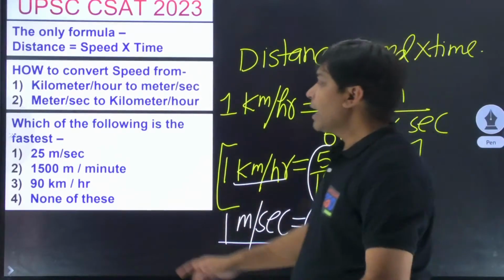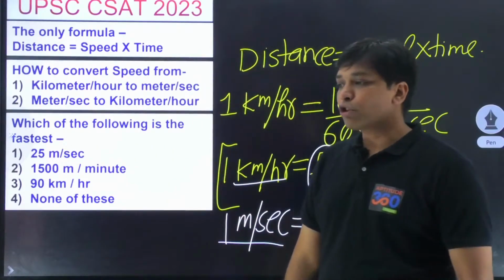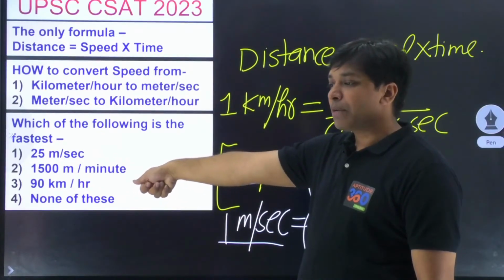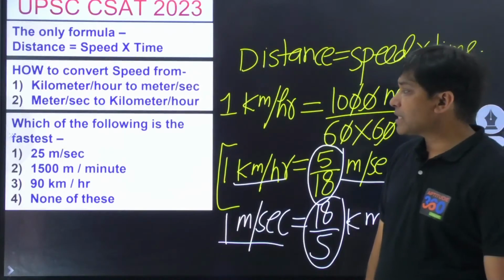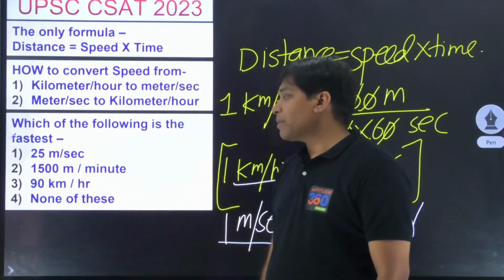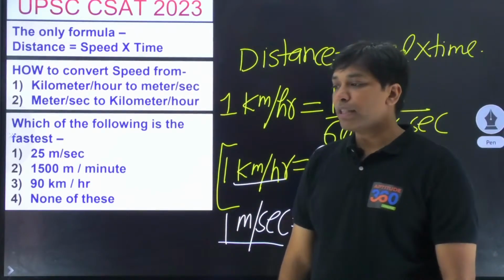Now if it is okay, I would like you to solve this problem. Which of the following is the fastest out of these 4 options that you see in the problem out here? Tell me which is the fastest. 25 meter per second, 1500 meters per minute, 90 kilometers per hour, or none of these. What do you think is your option? Go in the comment section.